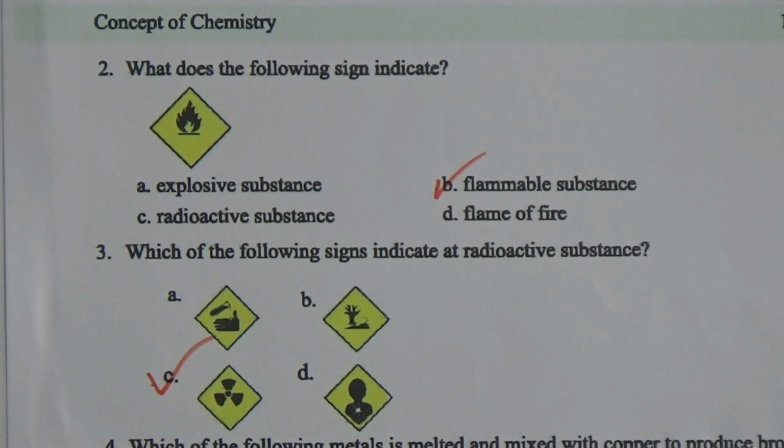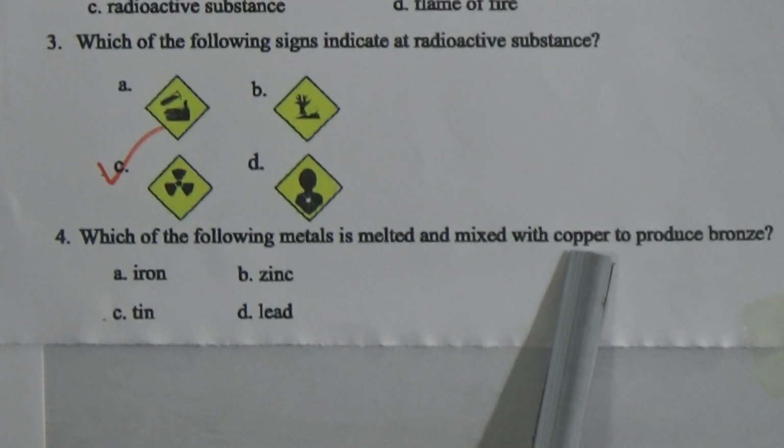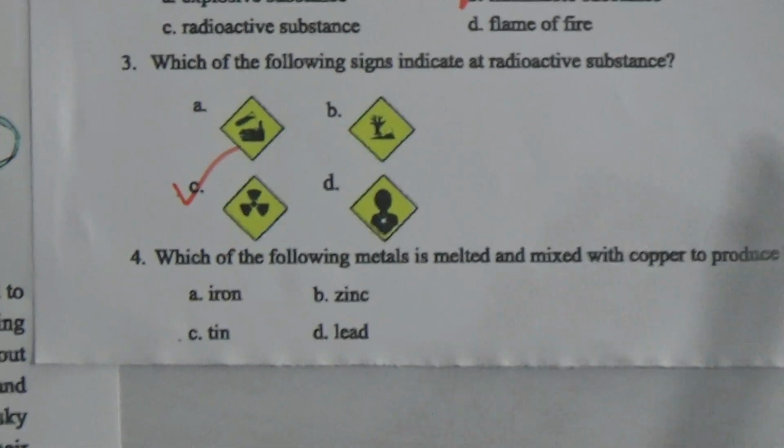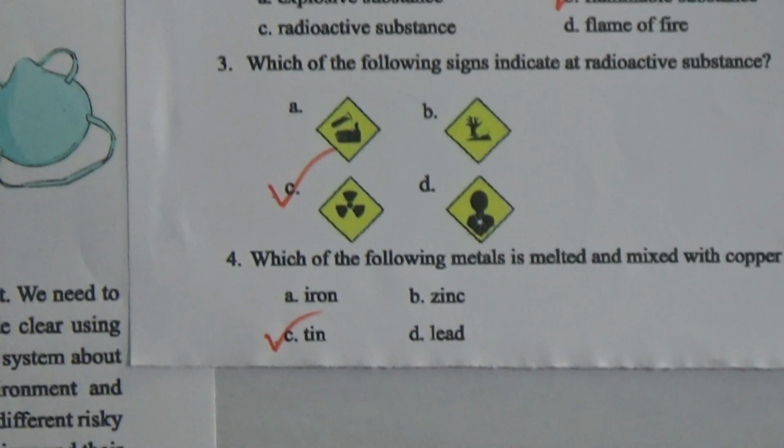Now come to the next one, that is, which of the following metals is melted when mixed with copper to produce bronze? We know in ancient times people used tin with copper to produce bronze. So the answer will be C. It will be tin.